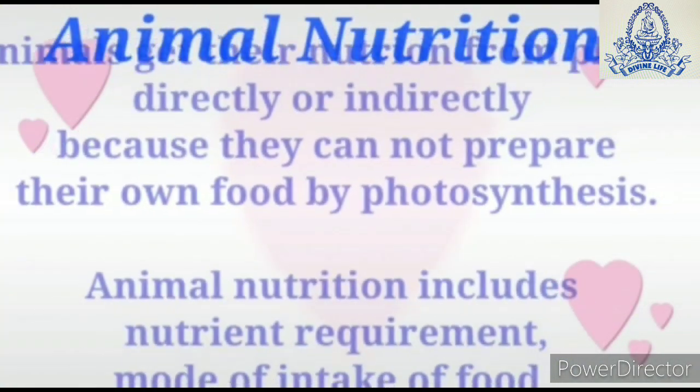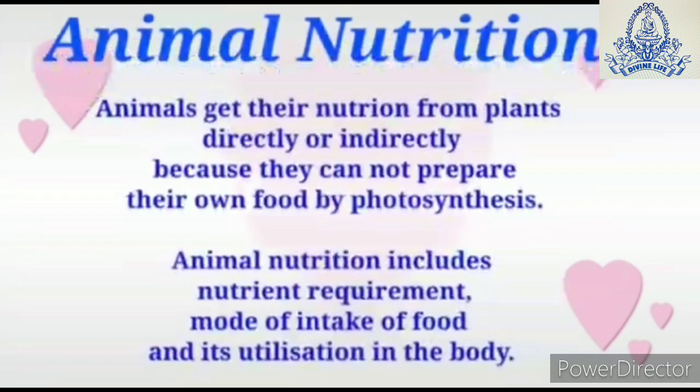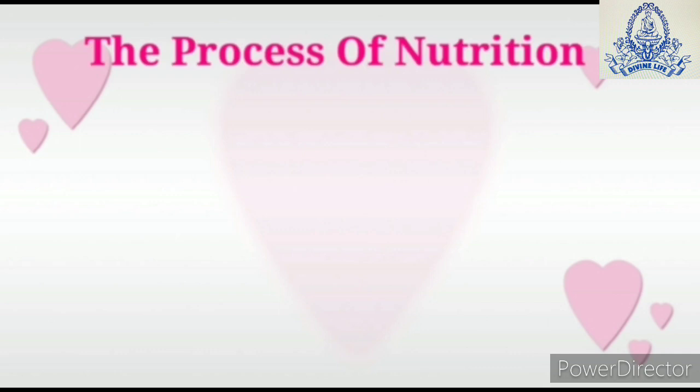Animal nutrition. So as we discussed that plants can produce their own food by photosynthesis, but animals cannot prepare their food by photosynthesis. So, animals are dependent directly or indirectly on plants for their nutrition. Now, animal nutrition includes nutrient requirement, mode of intake of food, and its utilization in the body. Let's discuss each of them in detail.